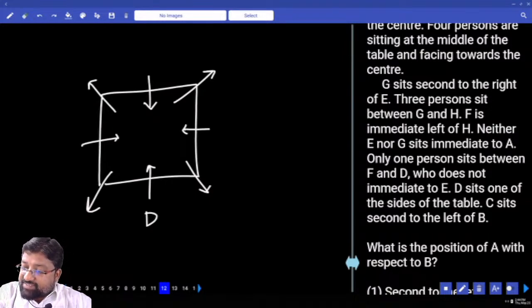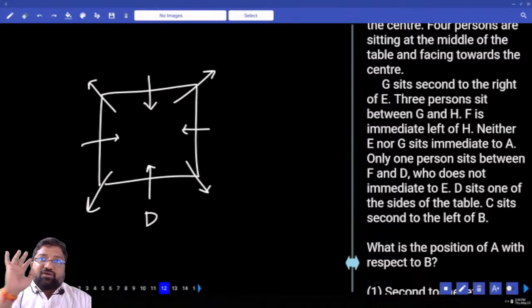There is one point which says only one person sits between D and F. Now for God's sake, don't split this question into two cases. This is a very small question. Try any one of those possibilities. It says only one person sits between D and F.